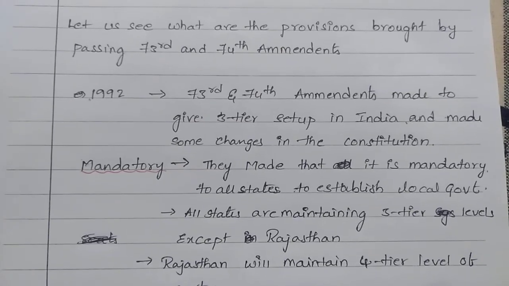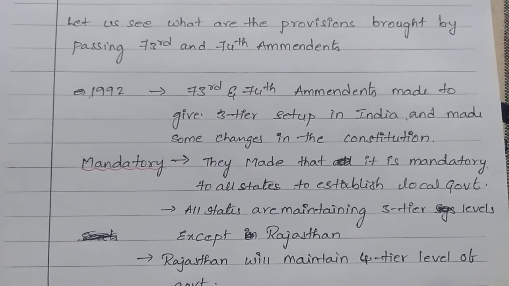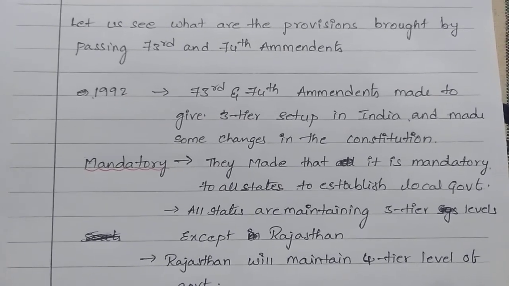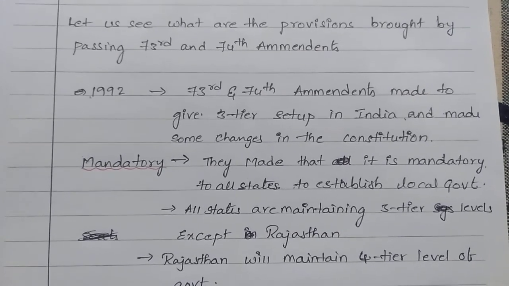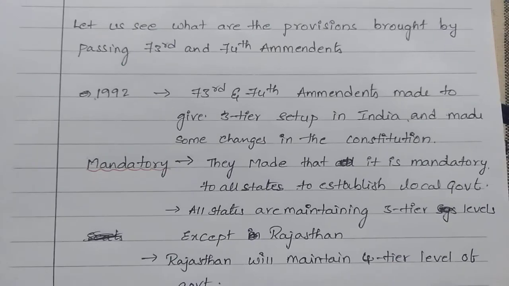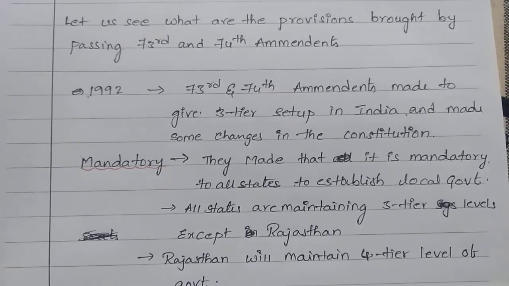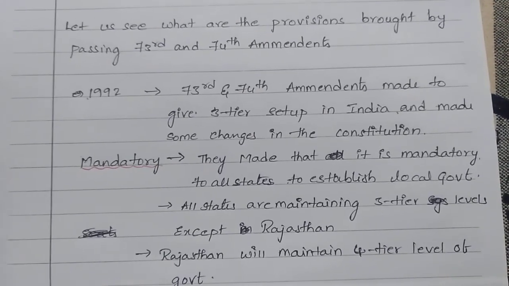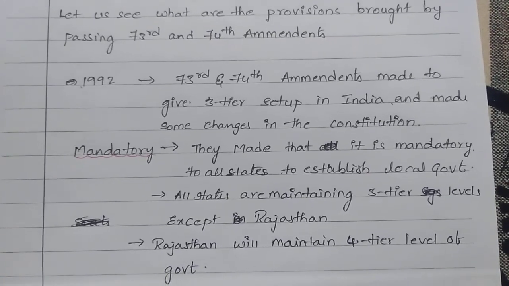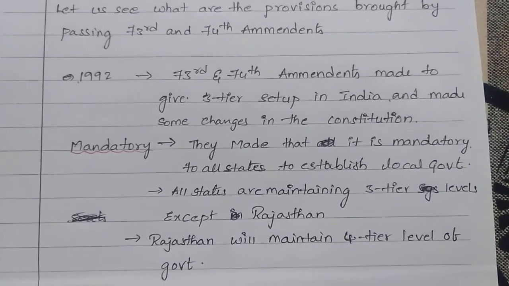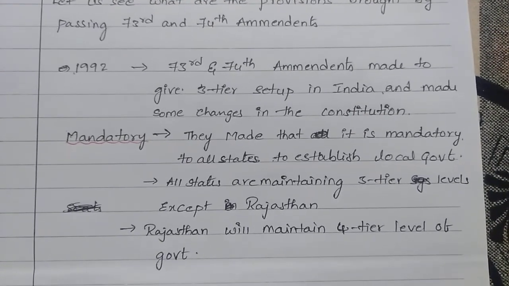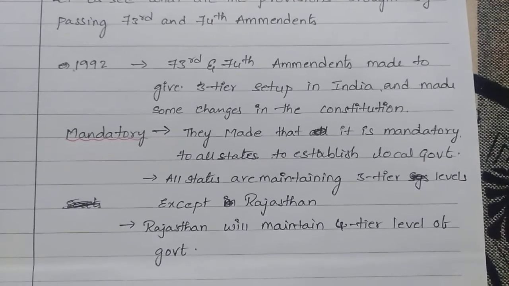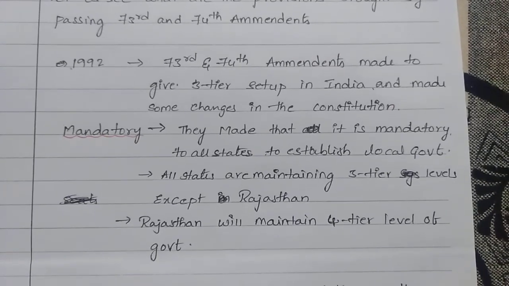In 1992, the 73rd and 74th amendments were made to give a three-tier setup in India and made some changes in the constitution. What are the changes they made in the constitution under the 73rd and 74th? Okay, let us see all those topics.